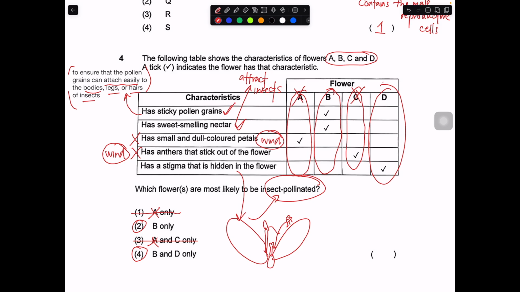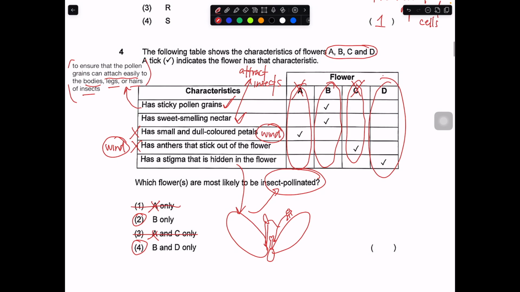So in this case, it's really forcing the insect to go into the inner space of the flower. So D is something that you will expect as well. So B and D is the correct answer. So the correct answer should be number 4 in this case.